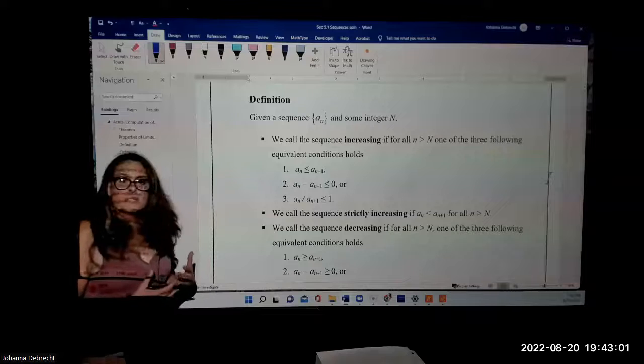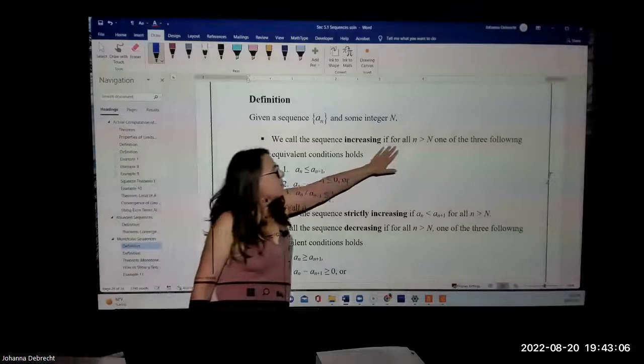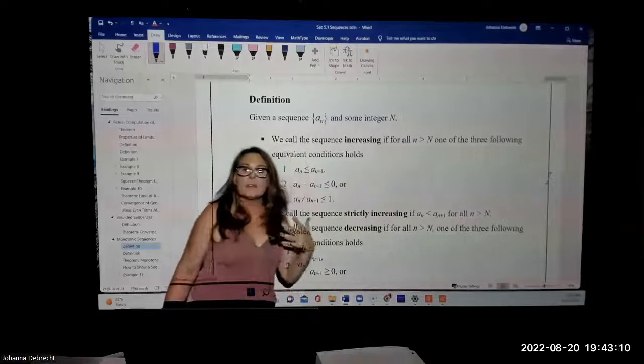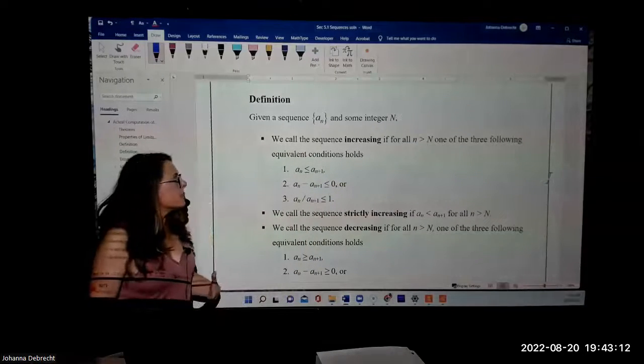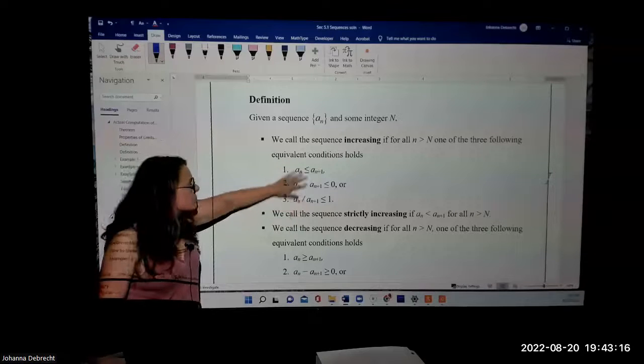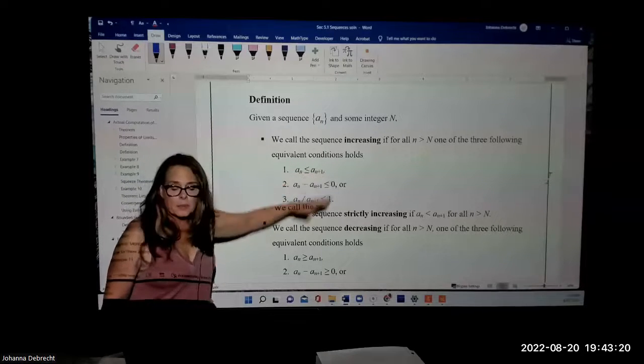We call the sequence increasing or monotone increasing if for all values of the subscript little n greater than some particular value, capital N, one of the three following conditions holds, and these are all equivalent. a sub n is less than or equal to a sub n plus 1.